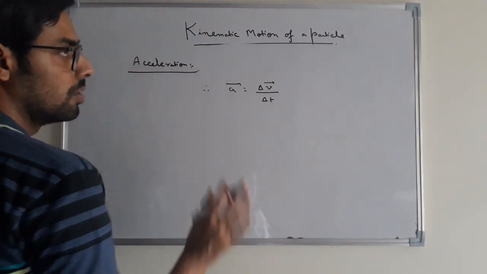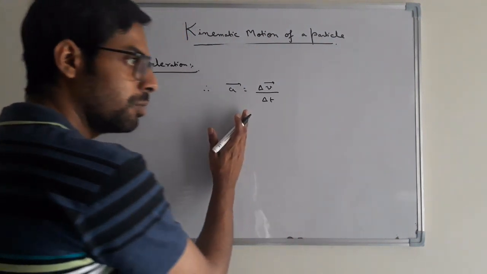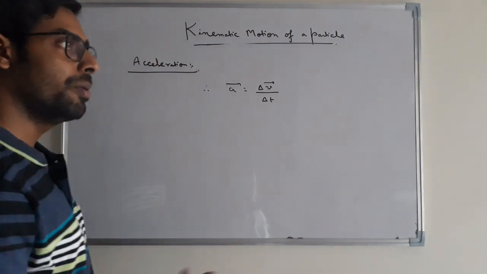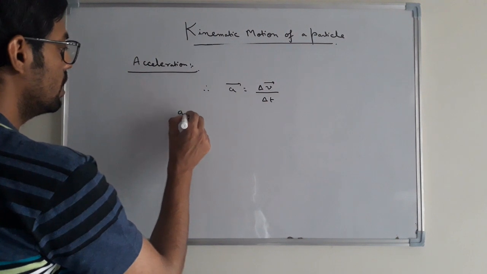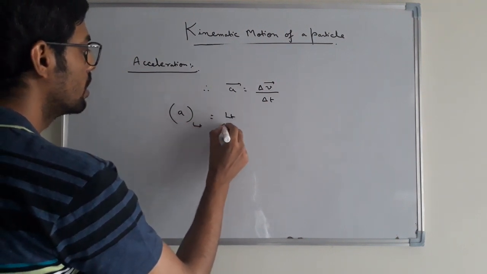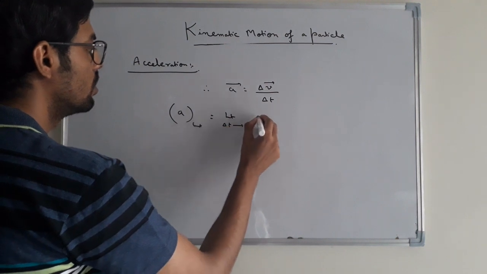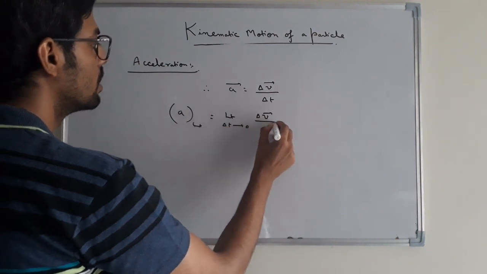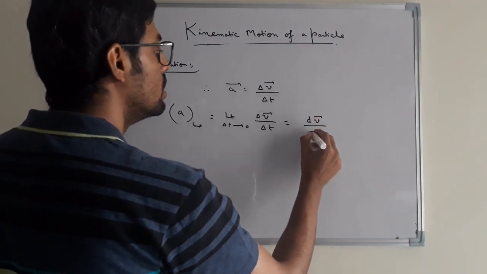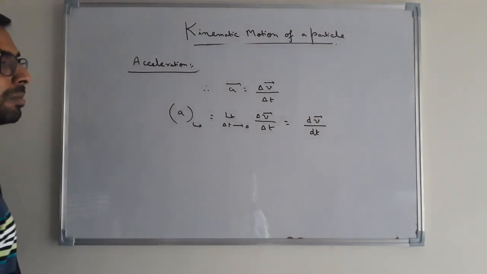Again, we have the instantaneous acceleration for a moving particle, and for the motion of a particle you also have the average acceleration. So the instantaneous acceleration of a moving particle is defined as limit delta t tends to 0, delta v by delta t, and this term comes out as dv by dt. This is from the definition of differential.